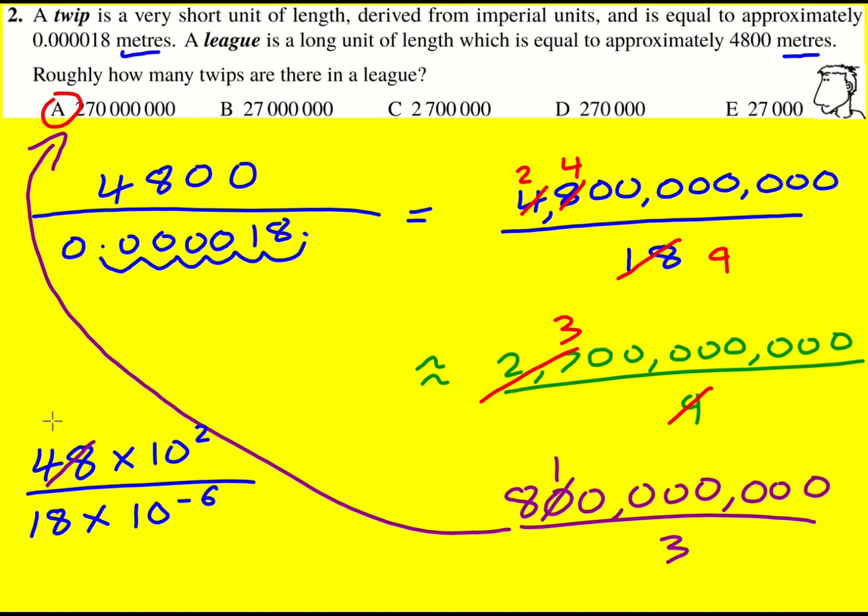So we could cancel this down to 24 and 9, and then say again, that is roughly going to be 3, or 2.7 if I use this other idea. So 3 or 2.7 times 10 to the 8, because we're going to subtract powers. We're going to do 10 squared divided by 10 to the minus 6, which gives 2 minus 6, or 10 to the 8. And then that's going to be 300 million, which again is nice.